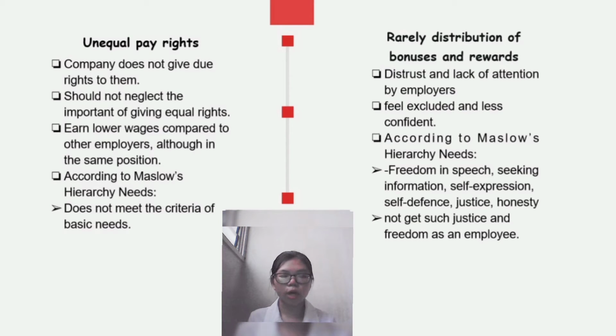According to Maslow's hierarchy of needs, Maslow states that human beings need freedom in speech, seeking information, self-expression, self-defense, justice, and honesty. According to the theory, these employees do not get such justice and freedom as an employee. Therefore, without motivation and good payment from the employer, they will not achieve their goals. Employers need to pay attention and stay motivated to these employees to make sure they can give a good performance to the company.